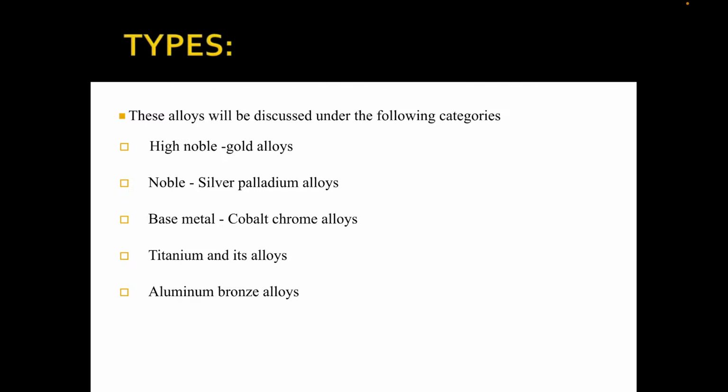Dental casting alloys are of types: high noble gold alloys, noble silver palladium alloys, and base metal alloys. Cobalt chromium or nickel chromium is most common nowadays. Then there are titanium and its alloys, and aluminium bronze alloys.